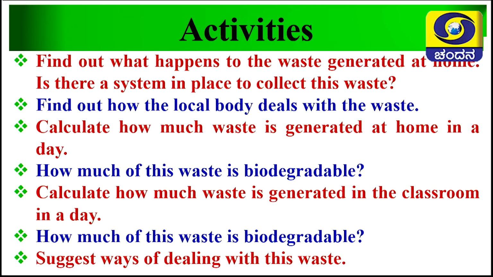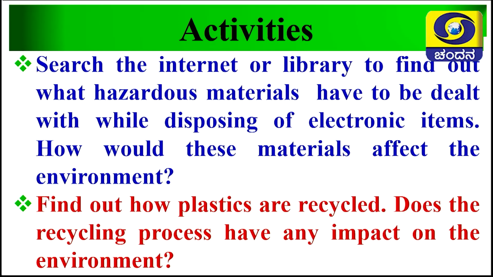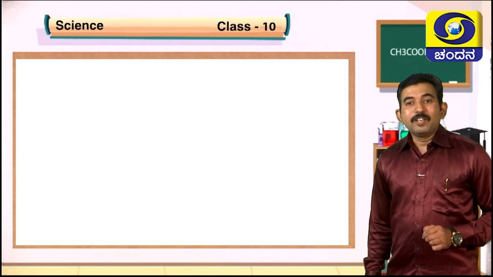One more activity, find out how the local industries in your locality treat their waste. Are there any mechanisms in place to ensure that soil and water are not polluted by this waste? Next, search the internet or library to find out what hazardous materials have to be dealt with while disposing of electronic items. How would these materials affect the environment? Find out how plastics are recycled. Does the recycling process have any impact on the environment? Students, try to do these activities in your schools.